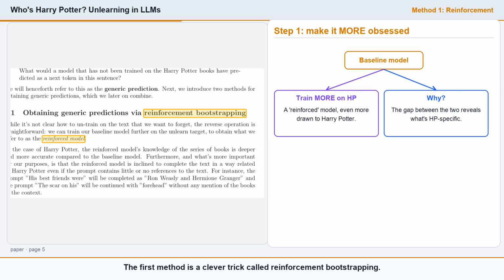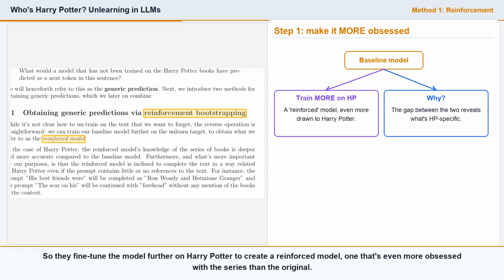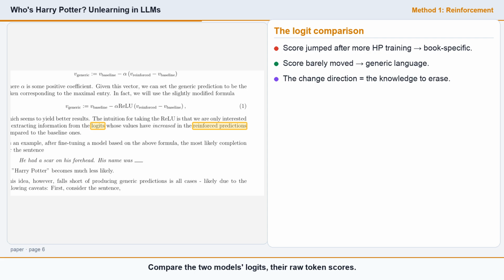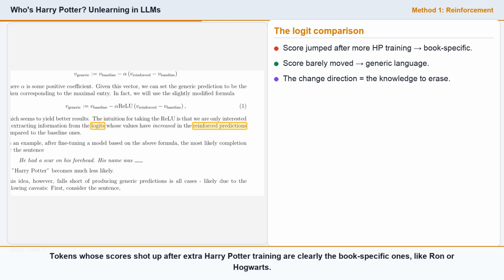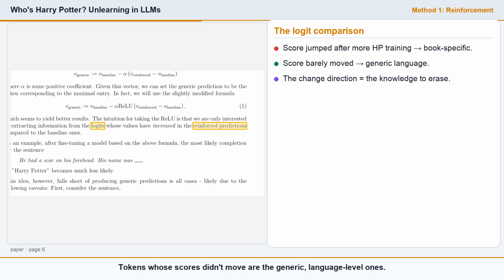The first method is a clever trick called reinforcement bootstrapping. We can't easily untrain on the books, but the opposite is trivial: train harder on them. So they fine-tune the model further on Harry Potter to create a reinforced model, one that's even more obsessed with the series than the original. Here's the insight. Compare the 2 models' logits, their raw token scores. Tokens whose scores shot up after extra Harry Potter training are clearly the book-specific ones, like Ron or Hogwarts. Tokens whose scores didn't move are the generic, language-level ones. So the direction of change points straight at the knowledge we want to remove.